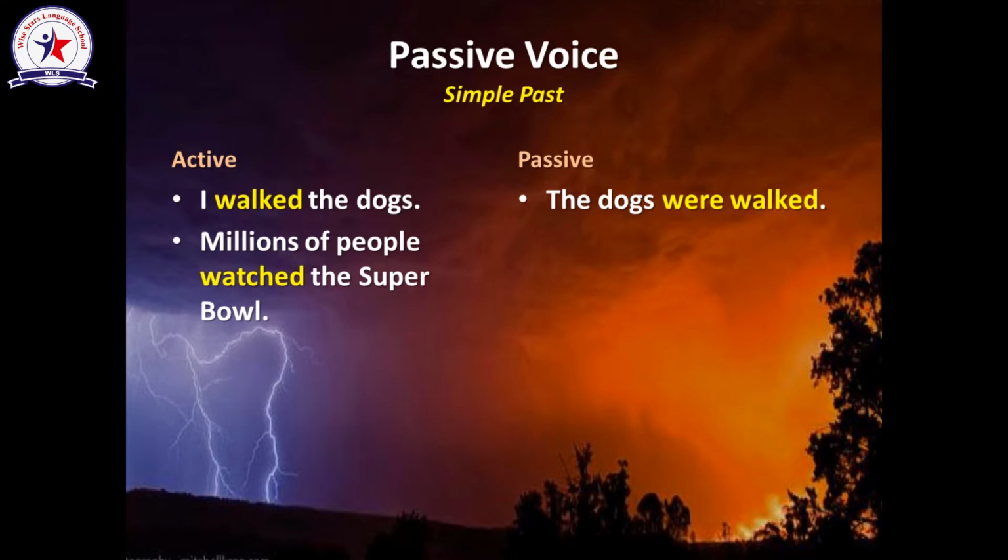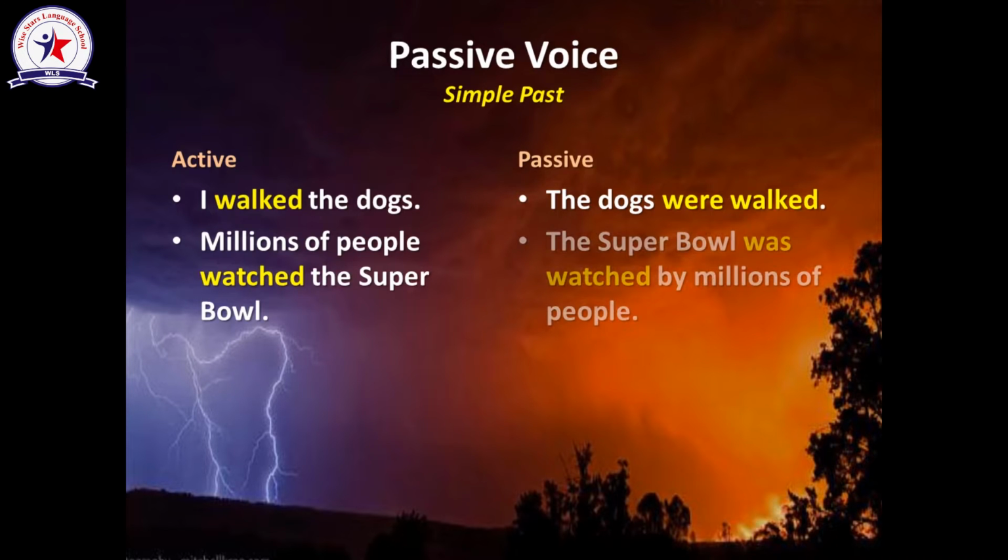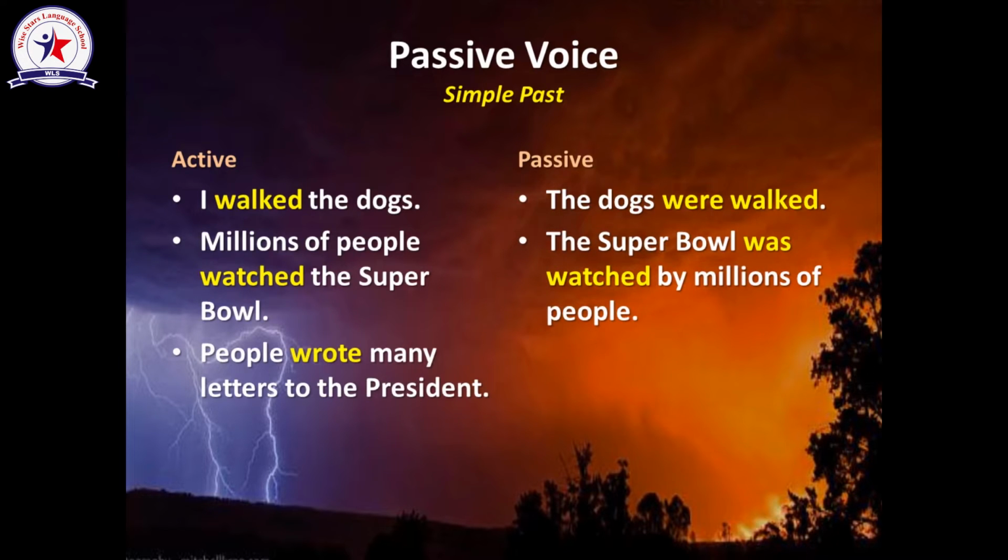The next sentence, millions of people watched the Super Bowl. The object is the Super Bowl. So, the Super Bowl was watched by millions of people. The last sentence, people wrote many letters to the president. We are going to start with many letters. Many letters were written to the president.